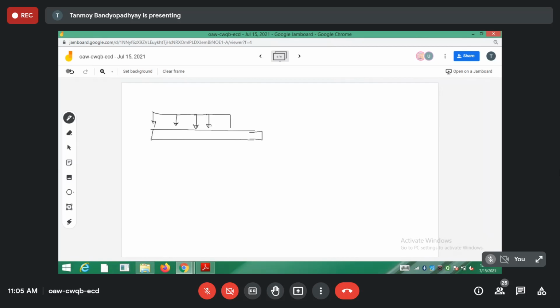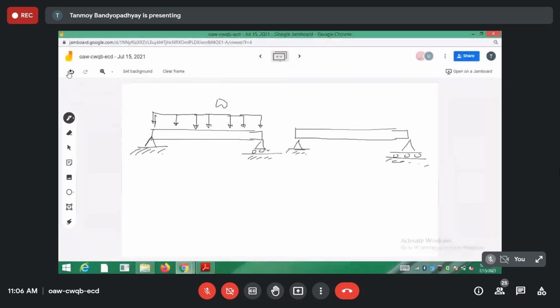So suppose I am having a UDL, W, and I am having a beam like this. Both are simply supported. This end is fixed and this end is supported on a roller. Similarly, both are simply supported. For this entire beam the loading is W, and for this beam I'm applying a load capital P at this point.